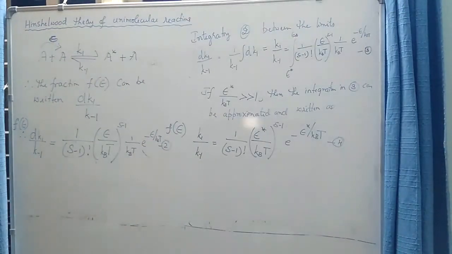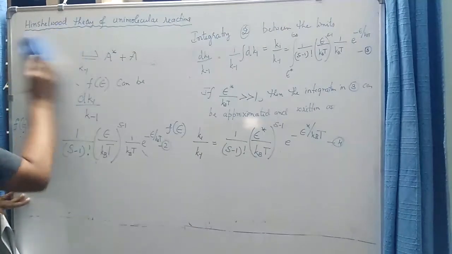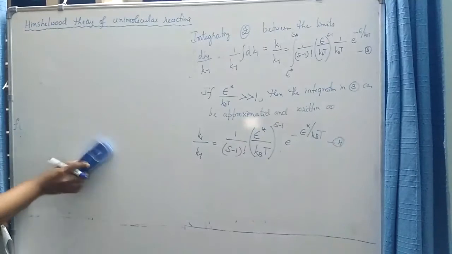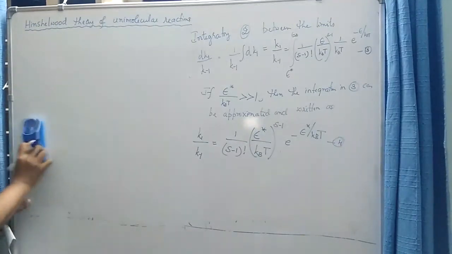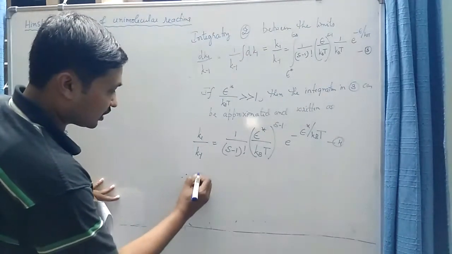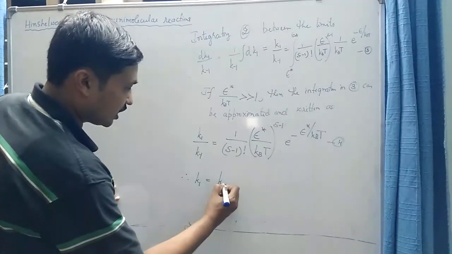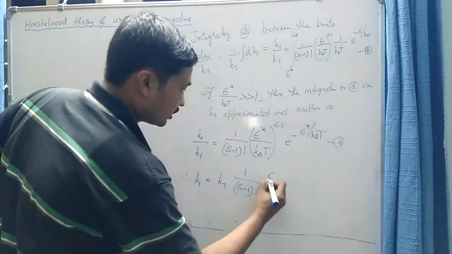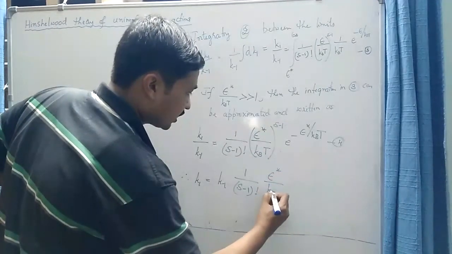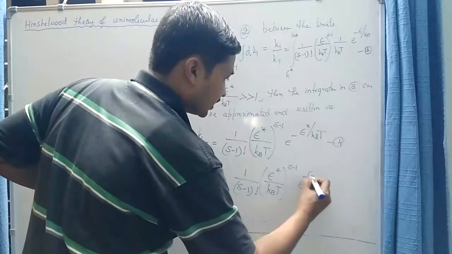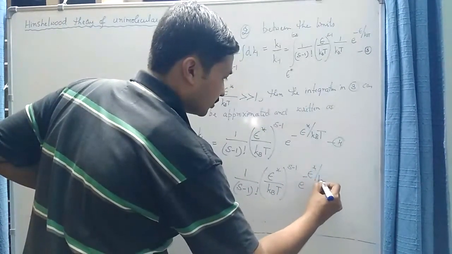Therefore, remember we are interested in a theoretical expression for k1, because in Lindemann theory the main problem was estimating the value of k1. So k1 is equal to k minus 1 into 1 by s minus 1 factorial into epsilon star divided by kb into t to the power s minus 1, into e to the power minus epsilon star divided by kb into t.